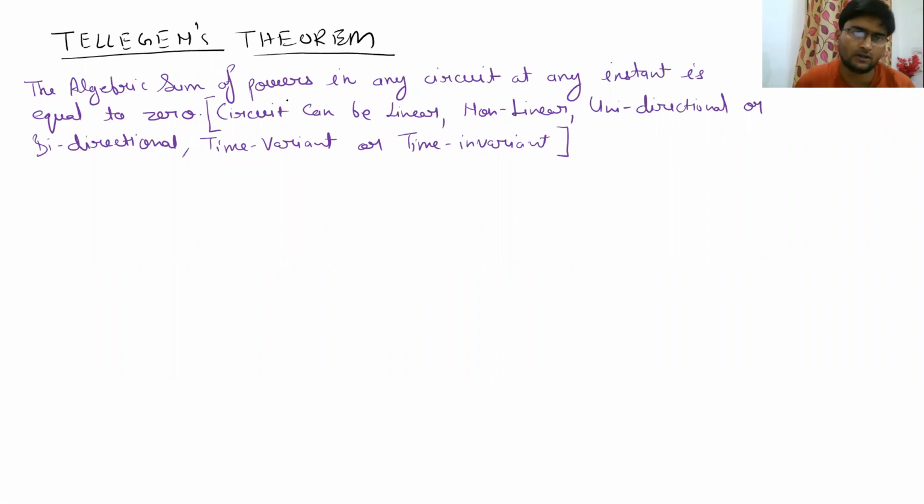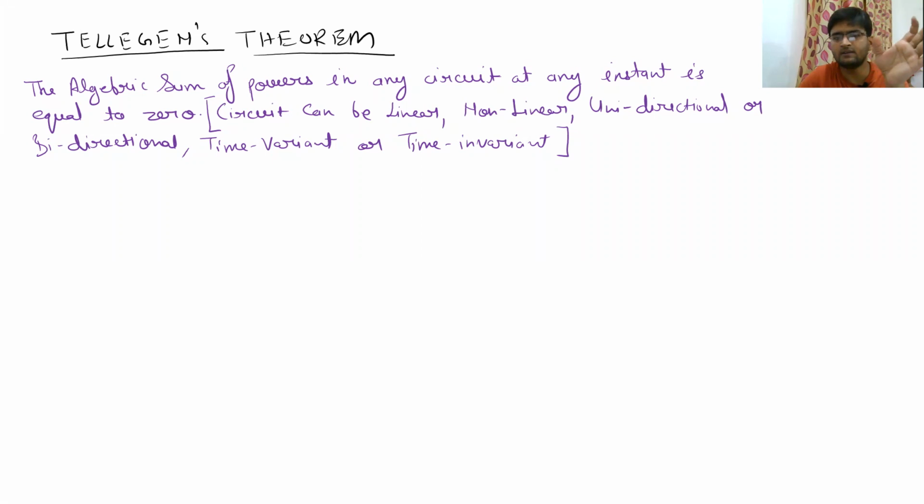So let us come back to Tellegen's theorem. In this theorem, it states that the algebraic sum of all the powers in all the elements in any circuit at any particular instant is equal to 0. So at any particular time, if a circuit has resistances, inductors, capacitors, currents, and voltages, everything, the sum of all the powers is going to be 0.